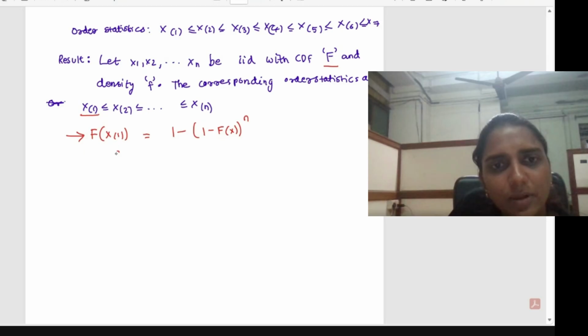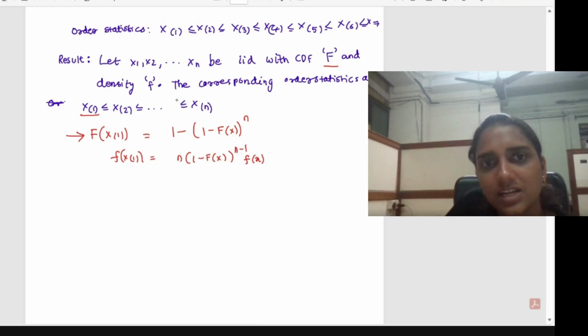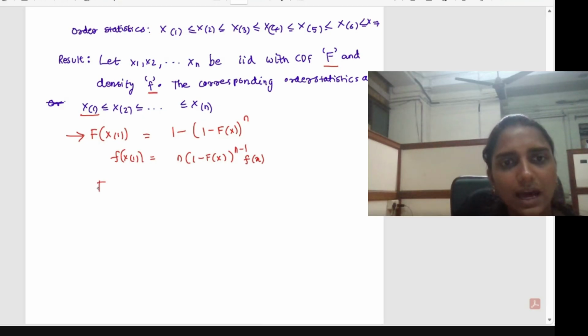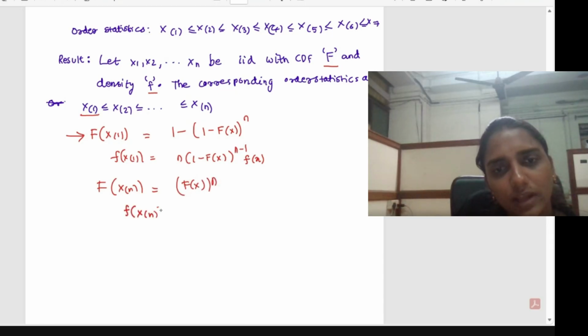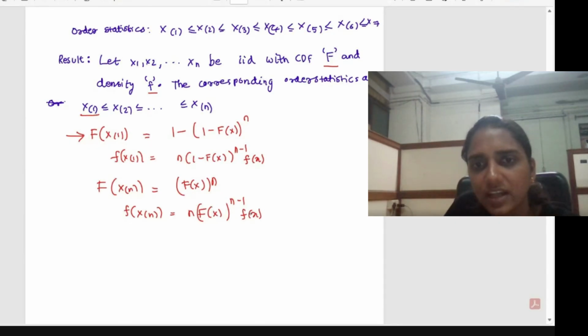Then its density, you can just take the derivative to find the density, and that will be equal to n into (1 minus capital F of x) the whole raised to n minus 1 into small f of x. That small f is the density mentioned here. Then for the largest order statistic, capital F of xn will be equal to (capital F of x) the whole raised to n, and its density, when you take the derivative, will be n into (capital F of x) the whole raised to n minus 1 into small f of x. This capital F of x has the derivative small f of x.